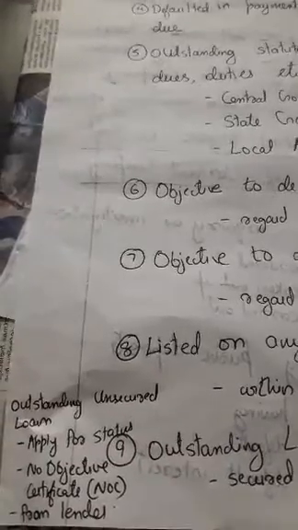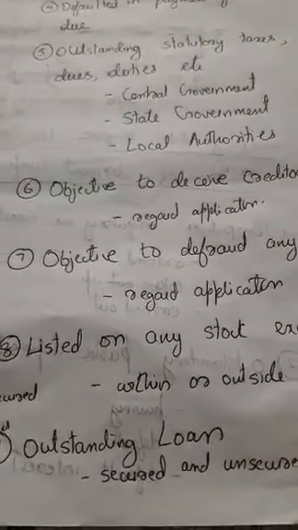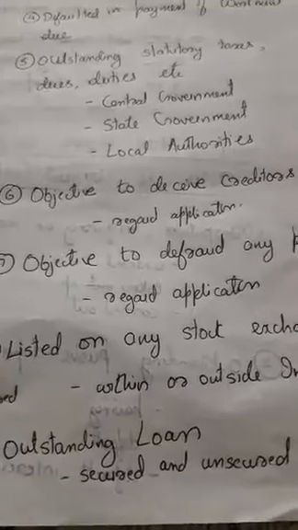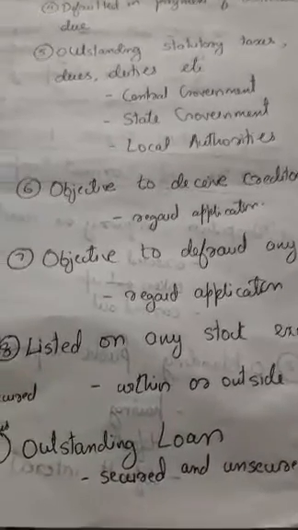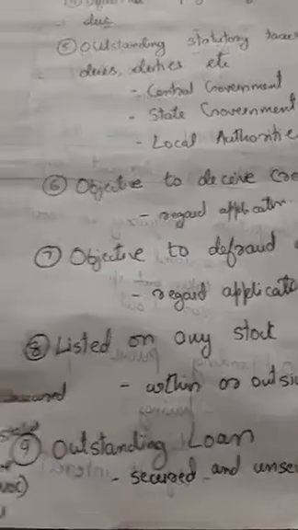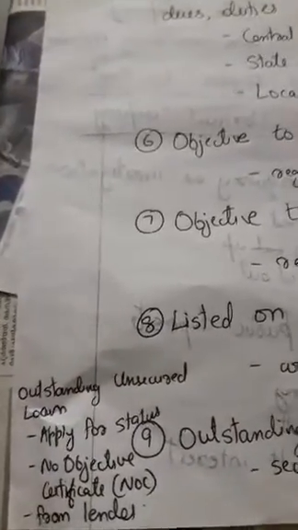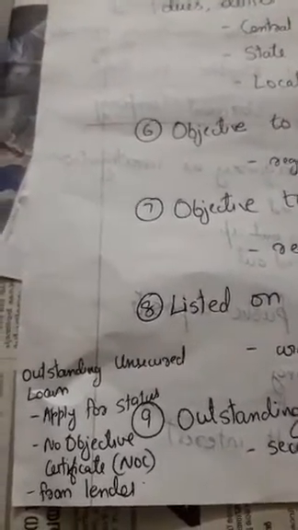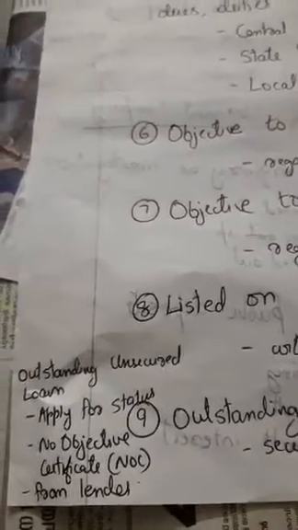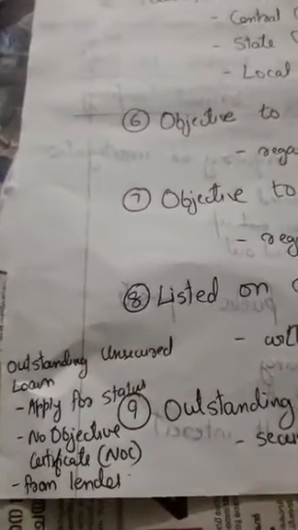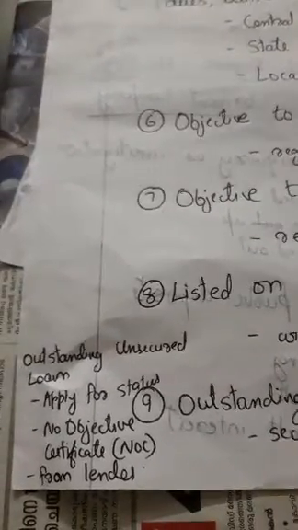Here we have mentioned that a company which has an outstanding loan, whether secured or unsecured, is ineligible to get the status of dormant company. But in certain circumstances, a company which has an outstanding unsecured loan, not secured loan, can apply for converting itself into a dormant company if the company gets a no objection certificate, an NOC, from the lender.